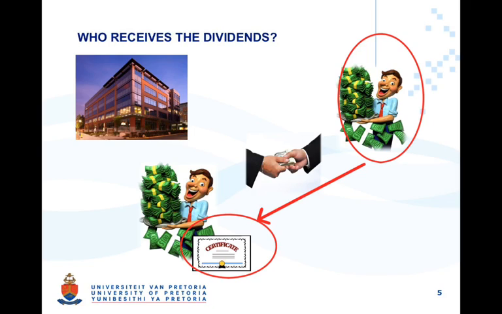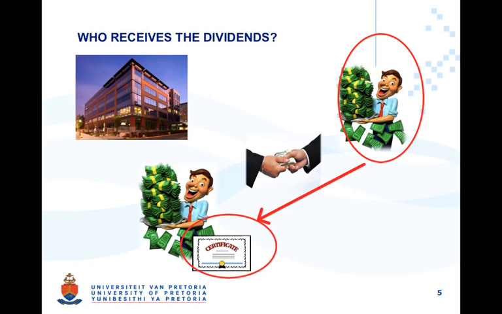It may seem unfair that shareholder B would receive the dividend, as he has not held the share for the period reported on and covered by the dividend. Shareholder A must therefore include in the price that he sells the shares to shareholder B an additional amount to cover the dividend that is forfeited. Dividends are paid to shareholders that are registered on a specific date, regardless of the period that the share may have been held for. Shareholder B may be the owner of the certificate for 1 day, 1 year, or 10 years. That doesn't matter. The fact that he holds it on that date that is registered for the dividend declaration, that's all that counts.